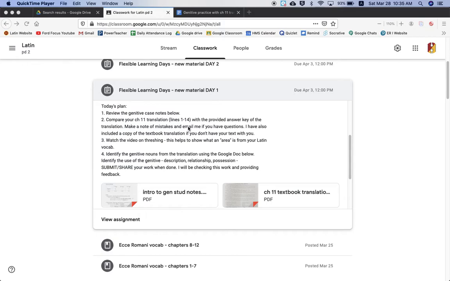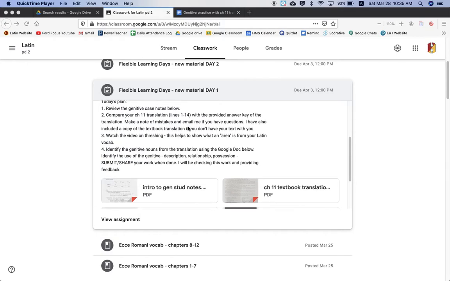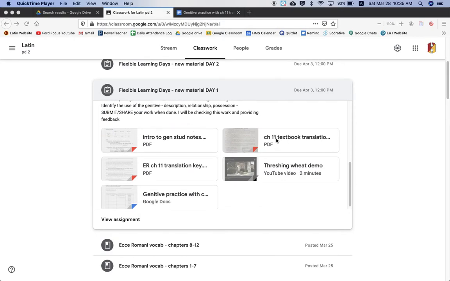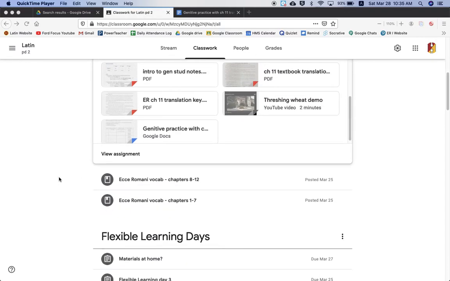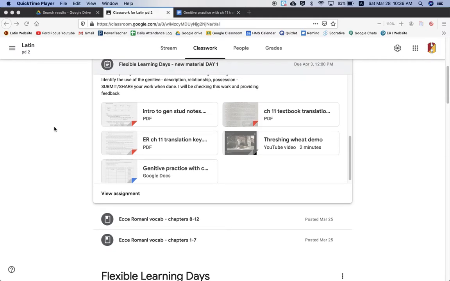Compare your chapter 11 translation lines 1 through 14. That's what we did in school. We just have not gone over it yet. Here's the chapter 11 textbook work if you need it. Also, here's the chapter 11 translation key. If some of you did not do the chapter 11 textbook translation for whatever reason, you can go and use the vocab down here to help you out with it.